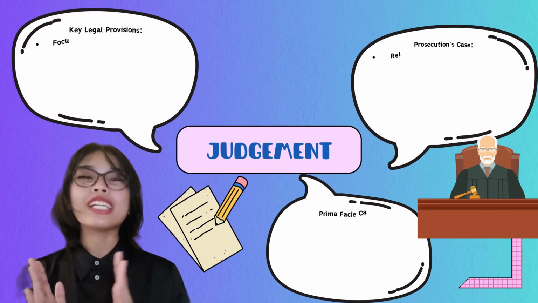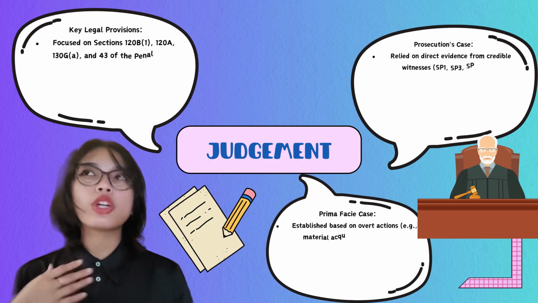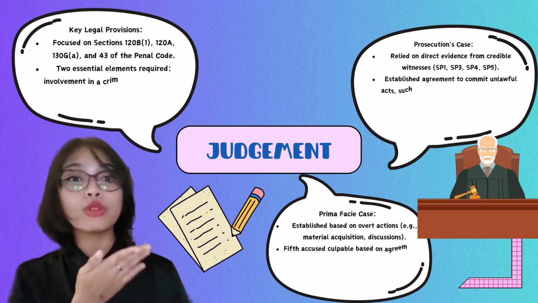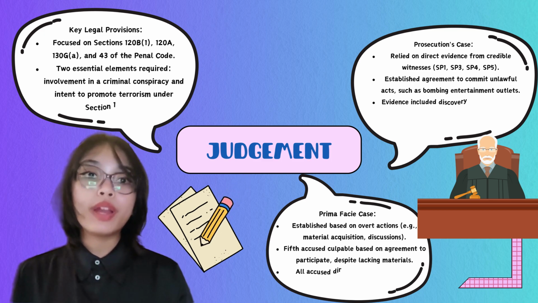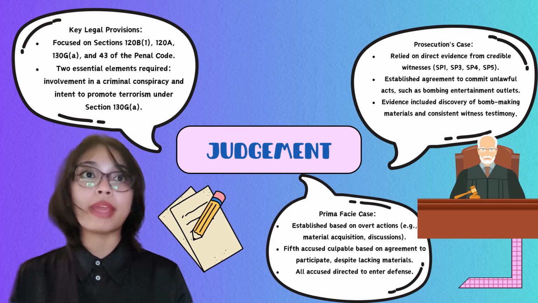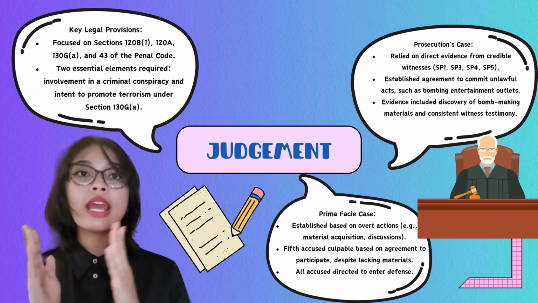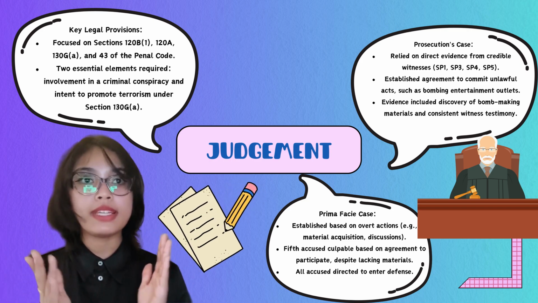Okay, now let me quickly explain the main points from the High Court and also the Court of Appeal. The focus of the law in this case is conspiracy, under Sections 120A and 120B for the punishment, and also promoting terrorism, under Section 130G. The prosecution showed that the accused planned criminal acts like making bombs and targeting public places. Witnesses and evidence supported this, and all of the elements were established in this case.